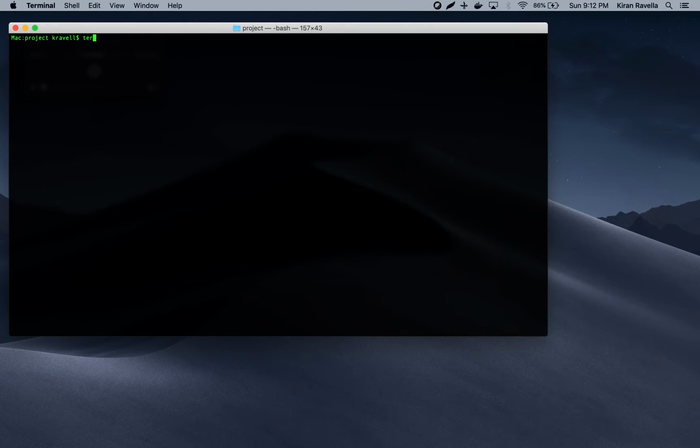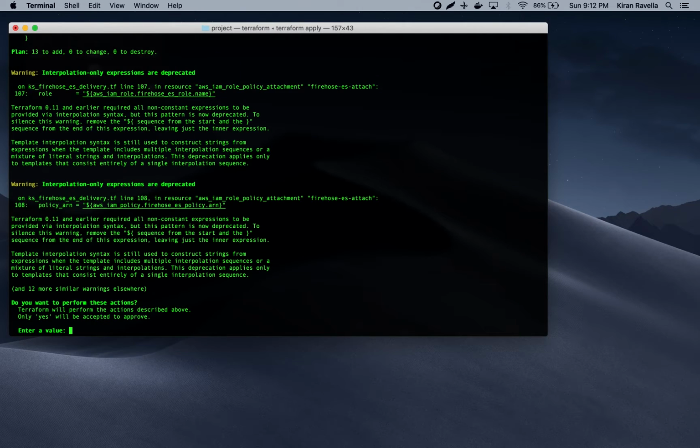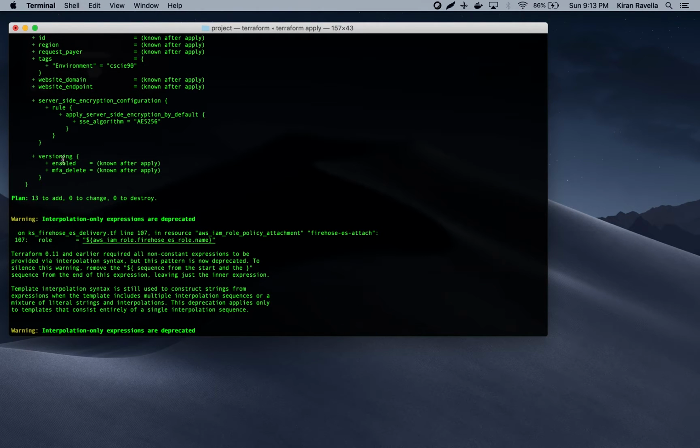The next step is to do Terraform apply. At this step, Terraform basically looks at all your scripts in that folder. It plans out the execution. It figures out the dependencies on which resource is dependent on which resource and makes an execution plan. Basically, it knows exactly what needs to be built out. In our case, since we don't have anything built out yet, it will be creating all the services and all the security groups, IAM roles, everything that is needed.